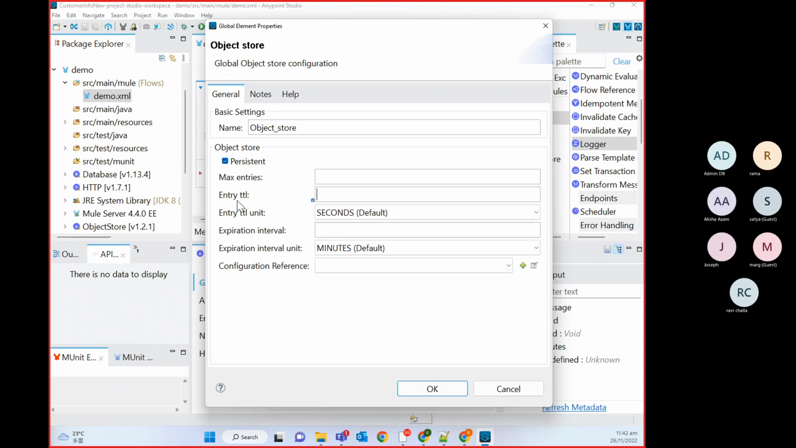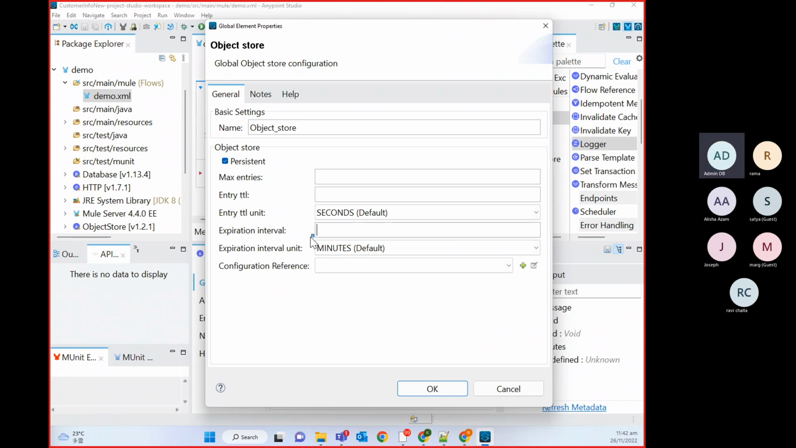That's why we call object store temporary storage, not permanent storage like a database. So this is TTL and this is its unit, the unit in which you want to configure TTL. Then expiration interval. Once the stored key value pairs complete their TTL, who will control or delete all those key value pairs which have completed their time to live?